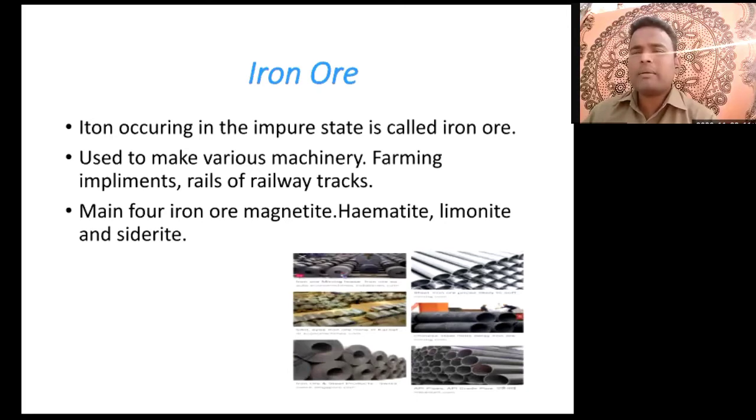That means at many places we can use this iron ore. The four main iron ores are magnetite, hematite, limonite, and siderite. These are the four main iron ores that we can get from nature.